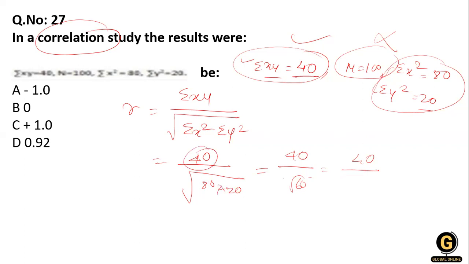Oh, sorry, this is a multiplication, not a subtraction. This is 1600, and the square root is 40. I'm getting confused. So 1 is the answer. Sorry for that. Yes, 1 is the right answer over here. So +1, option C, is right. Clear?